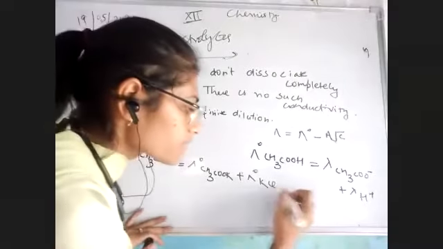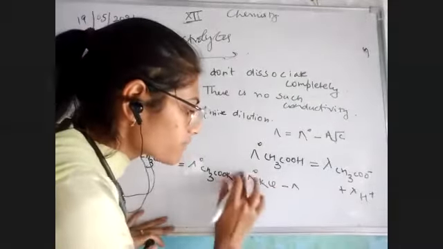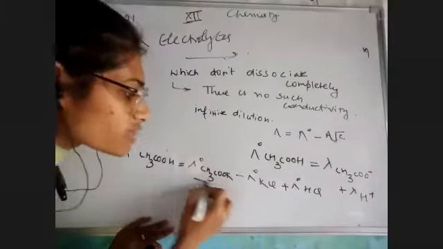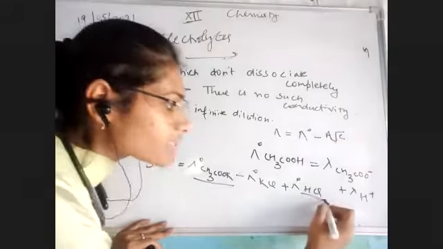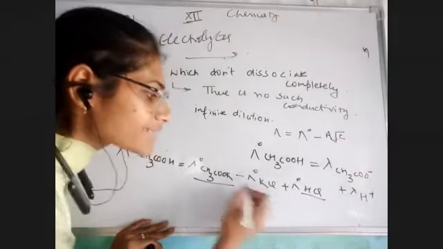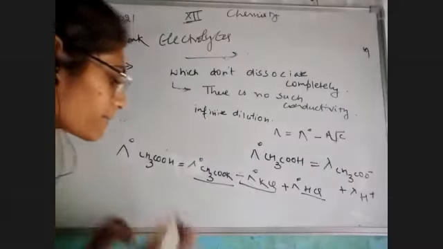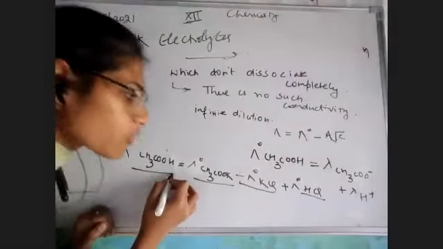I'm sorry for that, minus lambda naught HCl. That is, CH3COOK, we are adding it with lambda naught HCl, and then we are subtracting lambda naught KCl from it. So what would happen? We would get our CH3COOH.